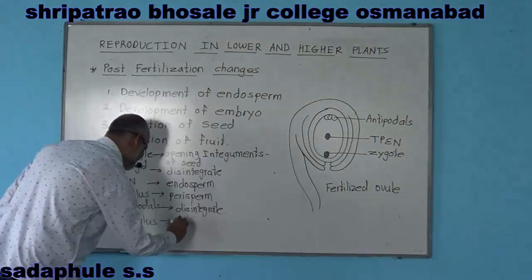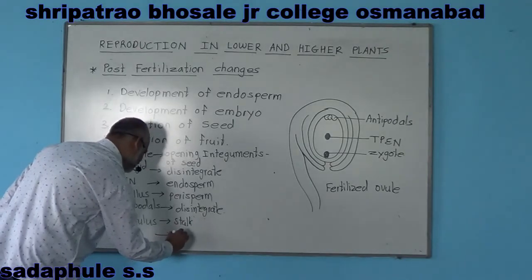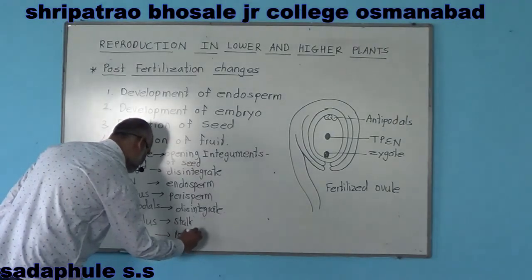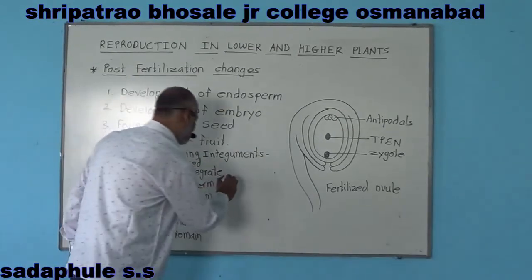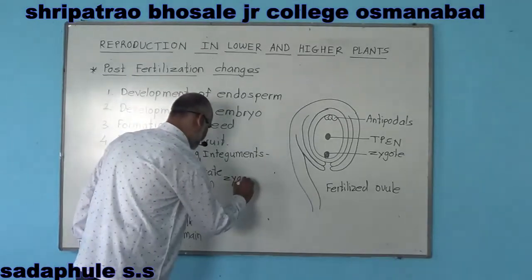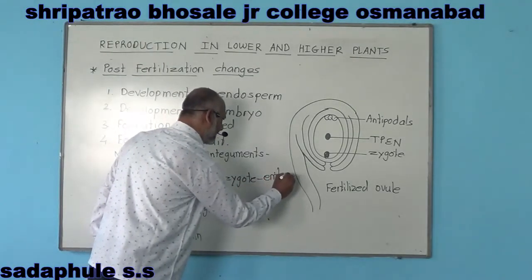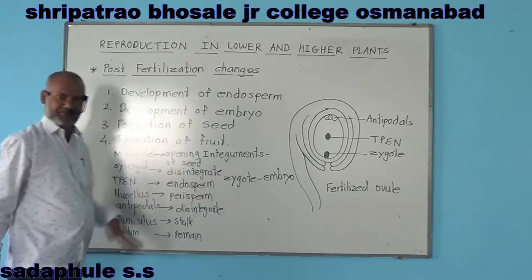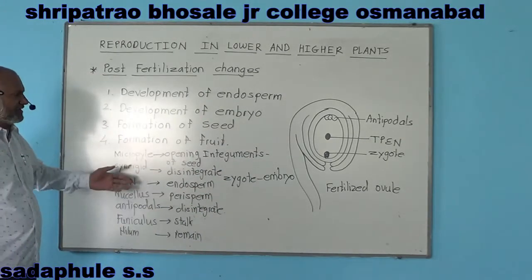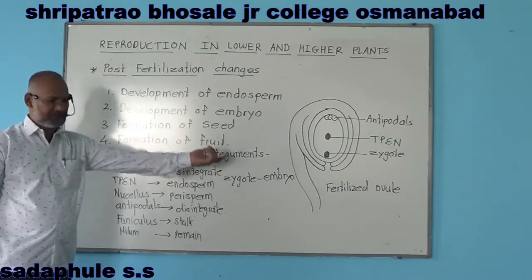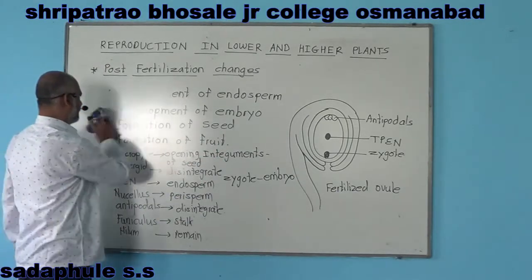Funiculus remains as the stalk, and it also remains as a point of attachment, and the zygote develops into the embryo of the seed. So these are the changes which occur after fertilization in the fertilized ovule.